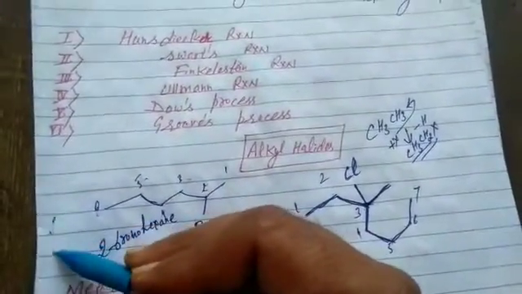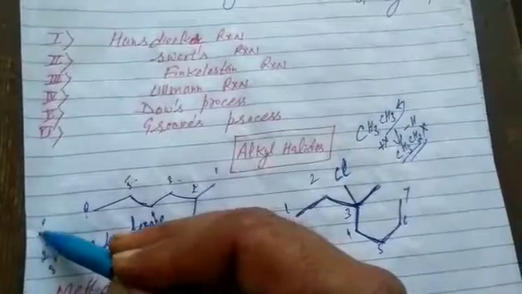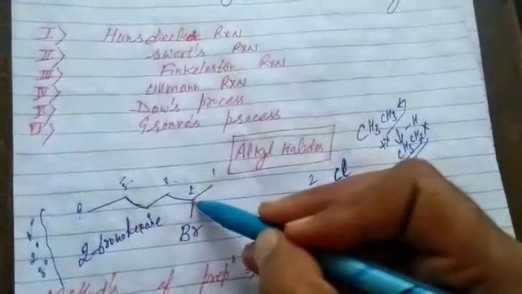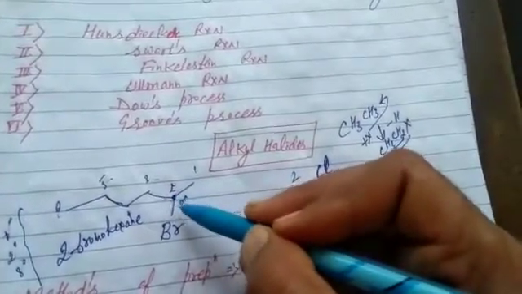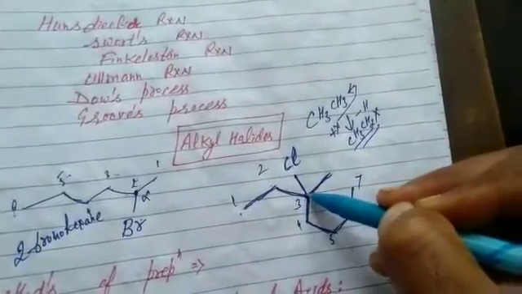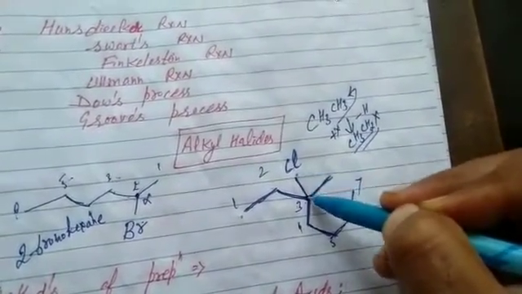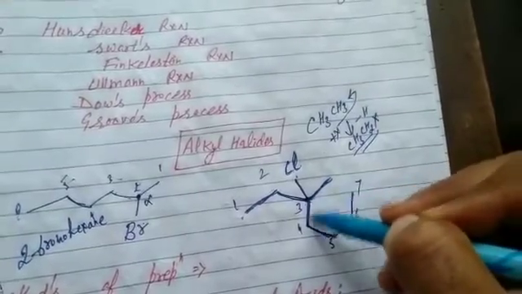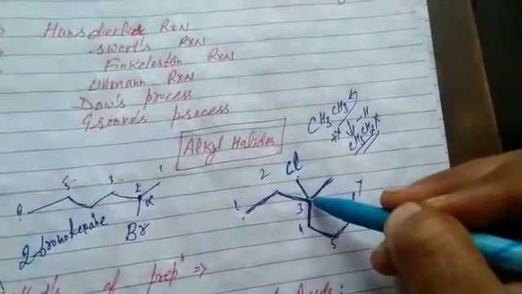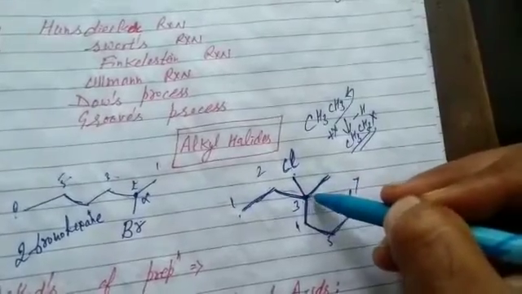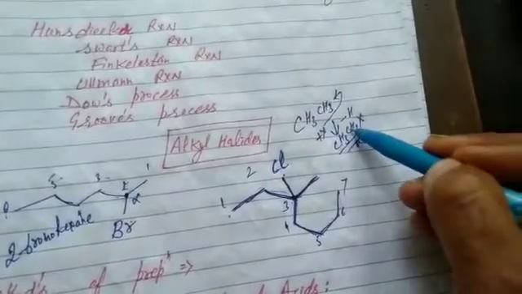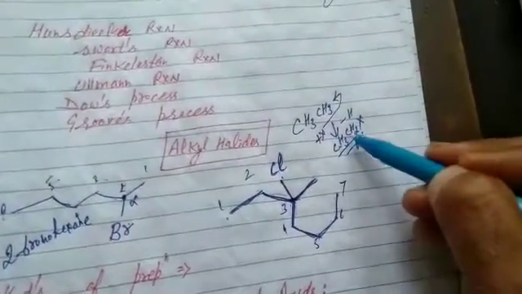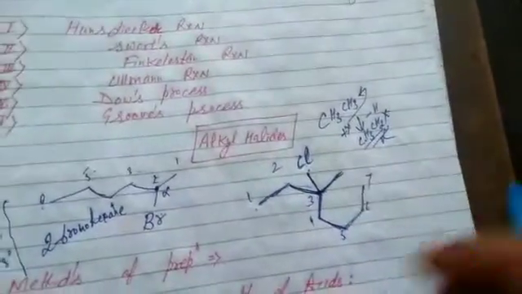Now students, nature of haloalkanes. Either 1 degree, 2 degree or 3 degree, depending upon the nature of alpha carbon. That's your alpha carbon. It is in direct link with 2 other carbon atoms. It is secondary haloalkane. That's the alpha carbon, which is in direct link with halogen atom. It is in direct link with 3 other carbon atoms. So it is 3 degree haloalkane. Now it is CH3CH2Br. That's your alpha carbon. It is primary. It is in direct link with 1 carbon only. It is primary haloalkane. This is secondary and this is tertiary.